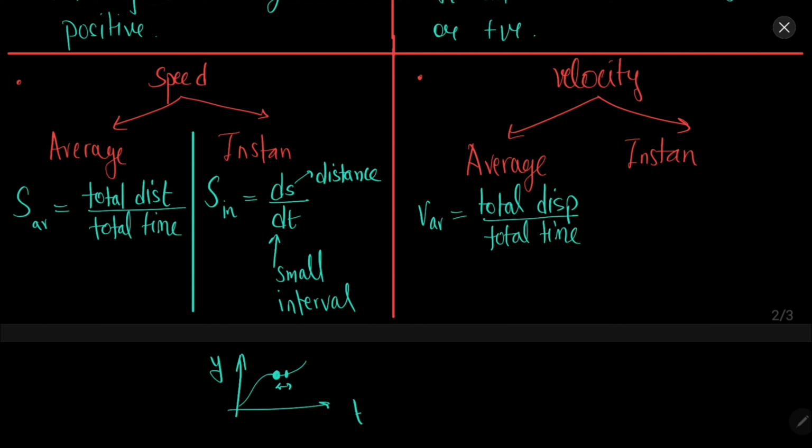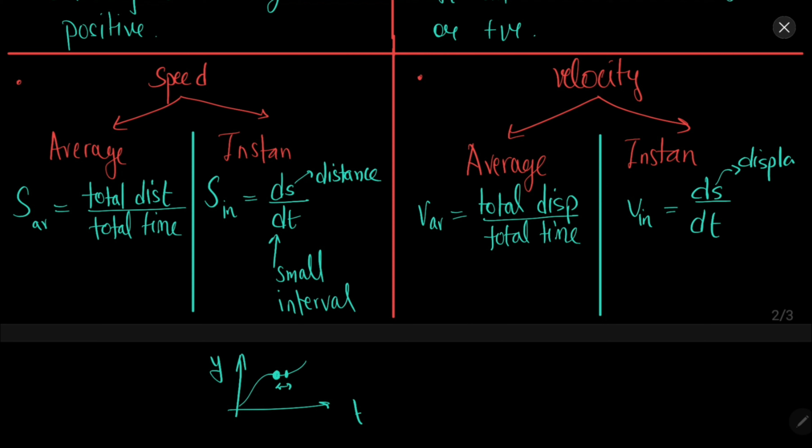For a small interval, the change in the distance gives us the instantaneous speed. Similarly, instantaneous velocity will be equal to instantaneous displacement upon time. Here I am using s for displacement. So instantaneous displacement with respect to time, the velocity at a particular instant, will be your instantaneous velocity.